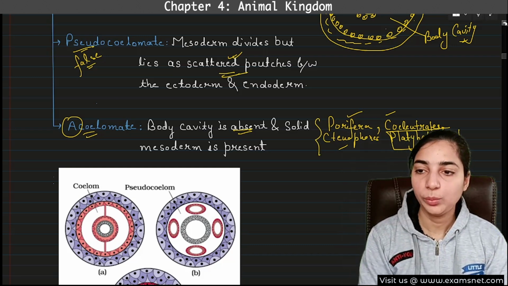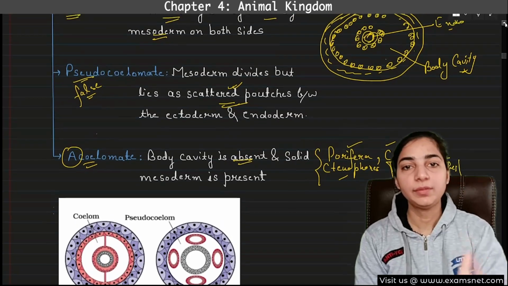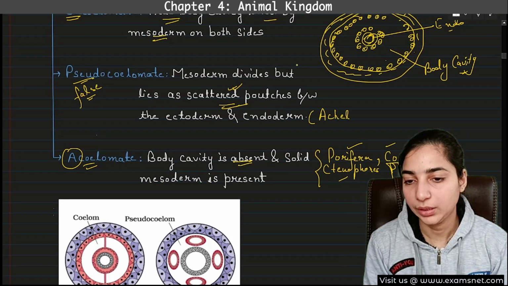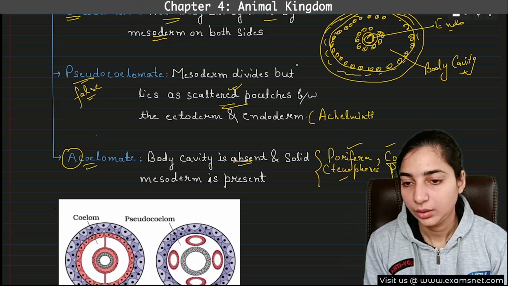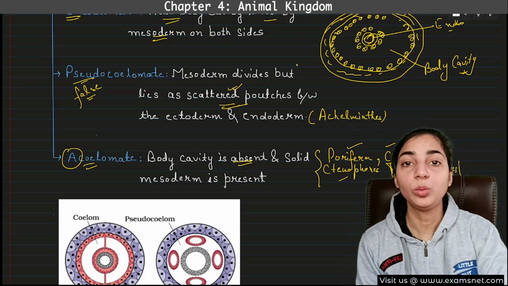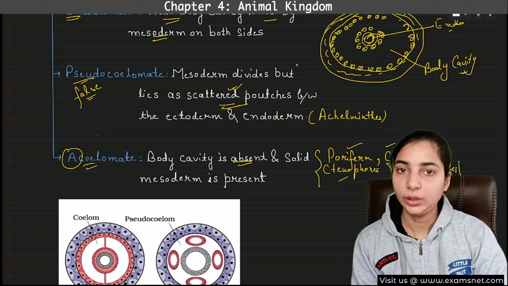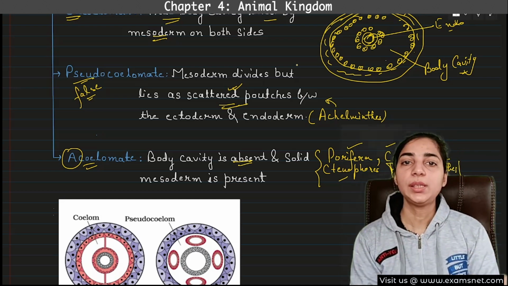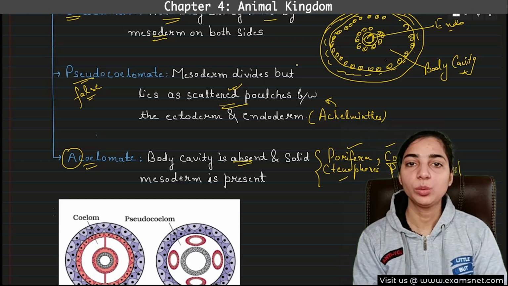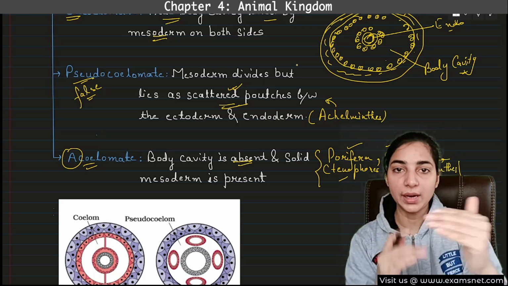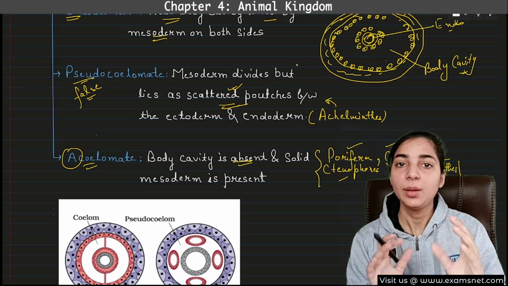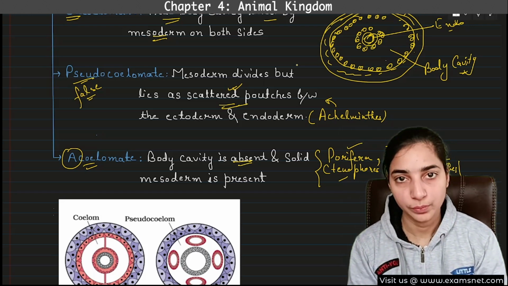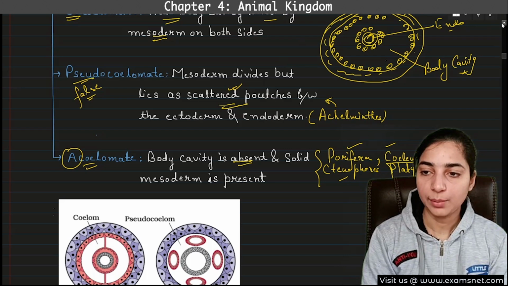Now, pseudocoelomate animals. There is only one phylum which is pseudocoelomate, and that is Aschelminthes. These are also known as roundworms or nematodes or nematohelminths. So these are pseudocoelomates. They have the false type of coelom. That means the mesoderm does not split into two layers, but it is split in such a way that it exists as scattered pouches. Okay, so this is the example of pseudocoelomate.